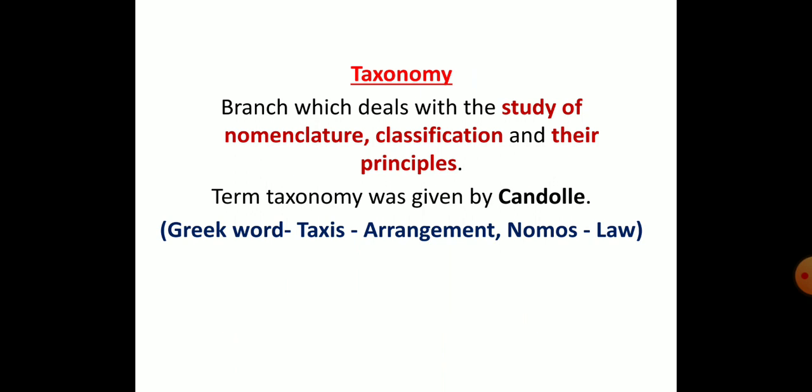And classification. As you have studied in your lower classes, we human beings belong to chordates, meaning we consist of the backbone and the vertebral column. That is why classification is very important. If classification was not there, we could have grouped all the animals and plants into one group. It would be very tough to differentiate whether this animal belongs to this group or this plant belongs to this group. That is why we need classification.